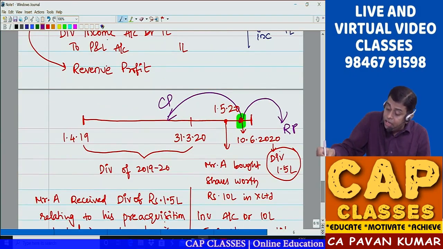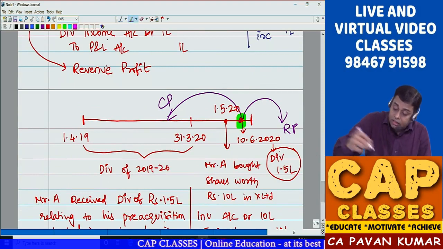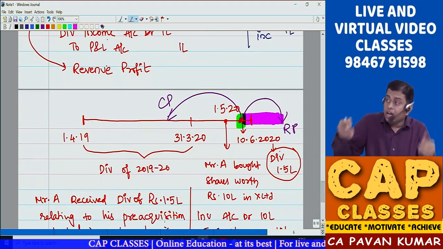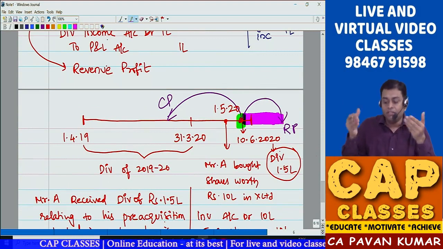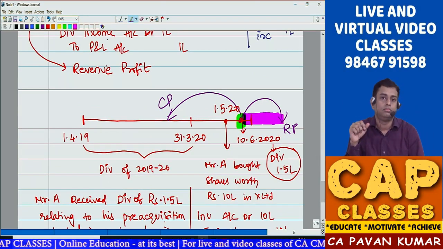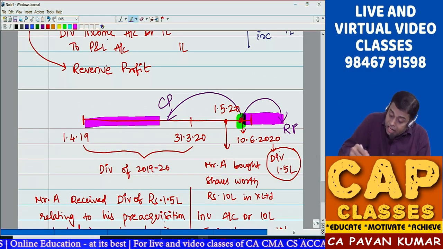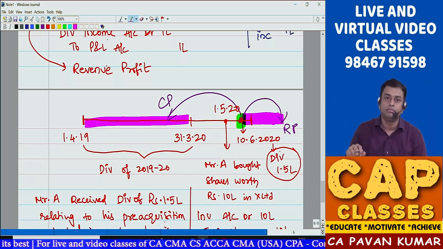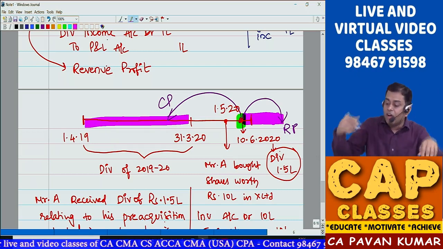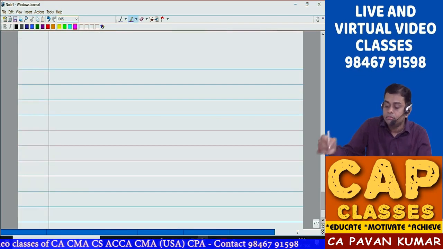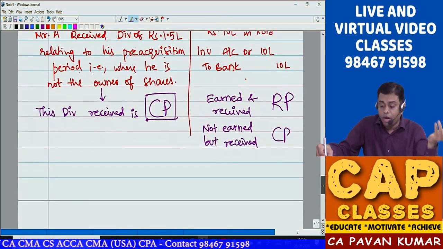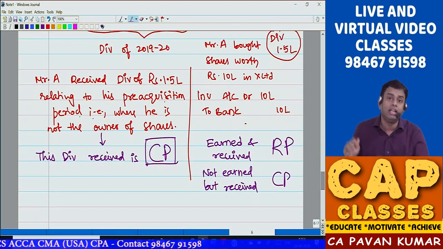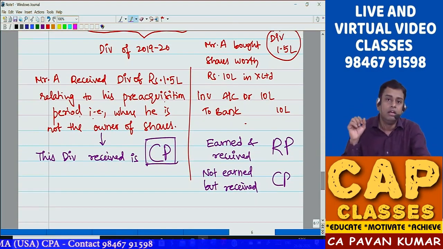So if the company pays dividend, imagine for this period, I earned that. Why? Because I am the shareholder. I invested money. But when the company is paying dividend for this period, I did not earn it because that time I am not the investor. So it is something like something is falling from the sky. So my profits are coming just like that. I did not earn them. So that is a capital profit.